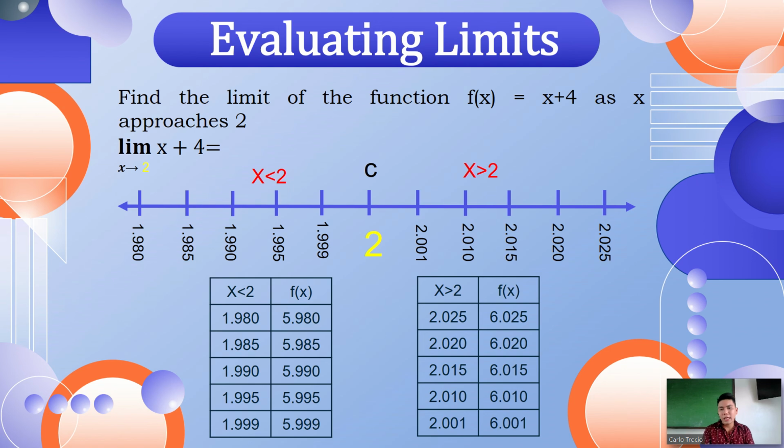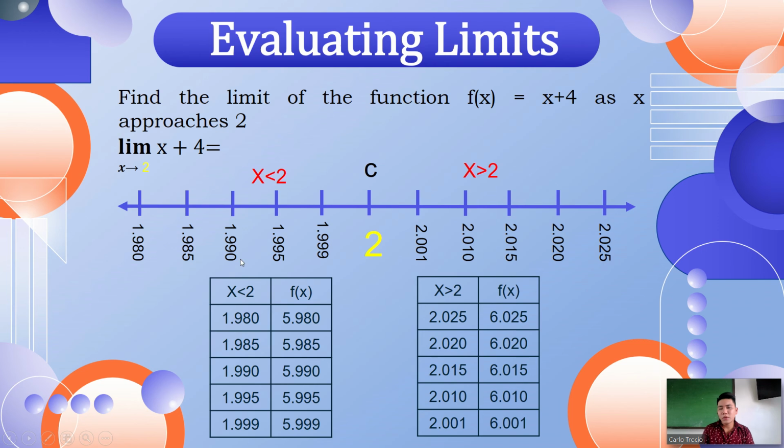So 1.980, 1.985, 1.990, 1.995, 1.999. What are we going to do with these values? We are going to substitute them in our function, which is x plus 4, so that we can find the value of our limit.